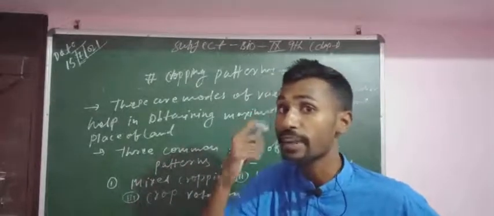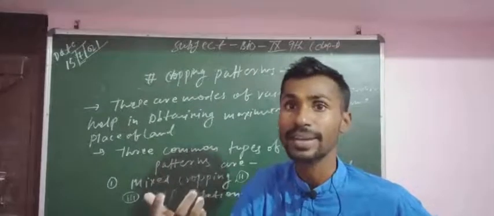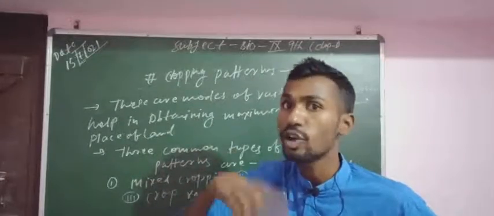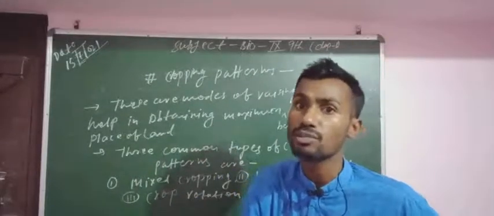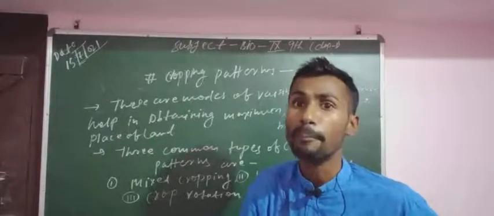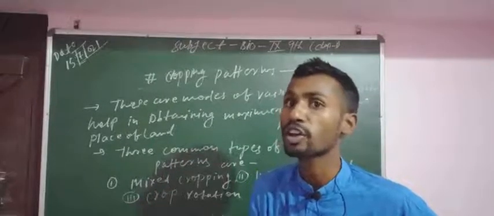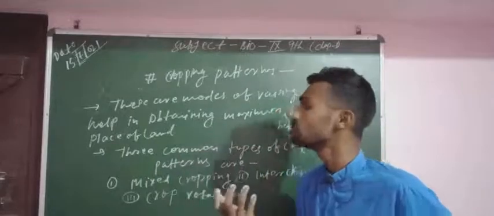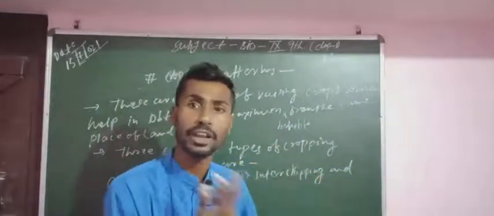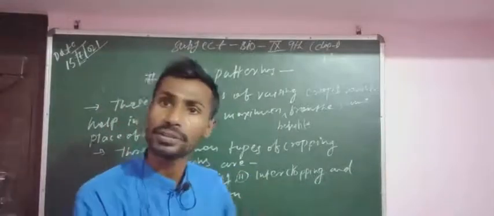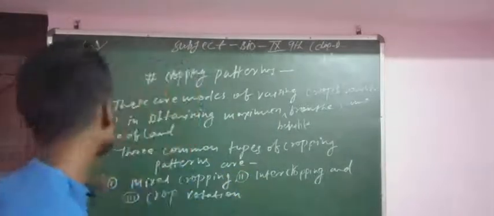Maximum production means maximum benefits in the same field. What cropping patterns, cropping methods or ways can we use so that we get better benefits from the same field of land?